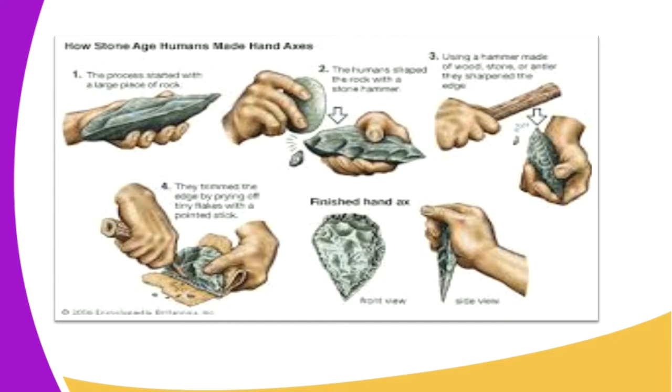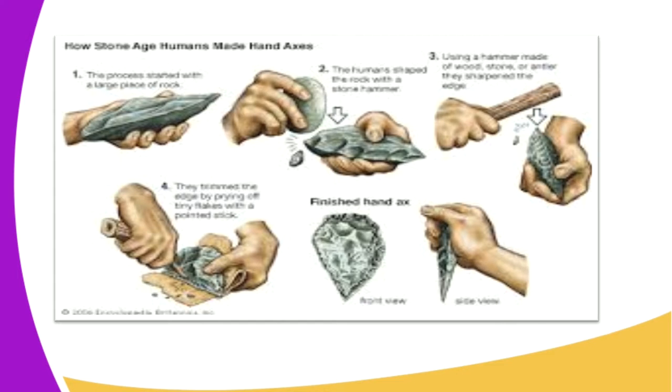In process 2, he used a hammer stone, another pebble stone, to remove some flakes. The stones that came down were known as the flakes. In process 3, he used a hammer, which is another stone, to make tools.